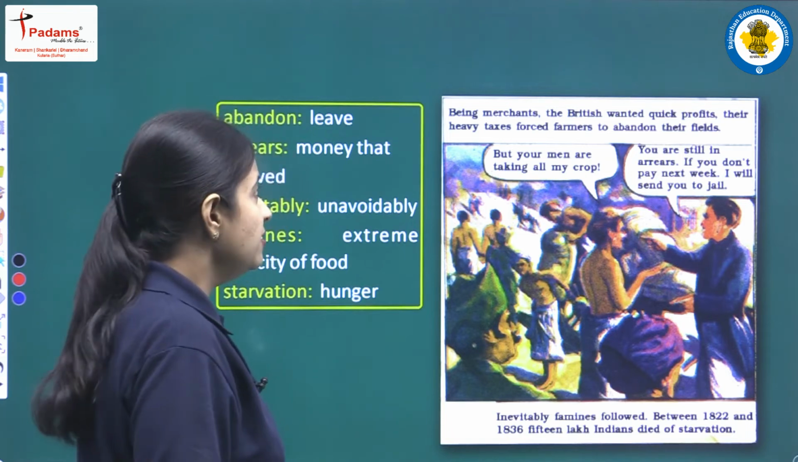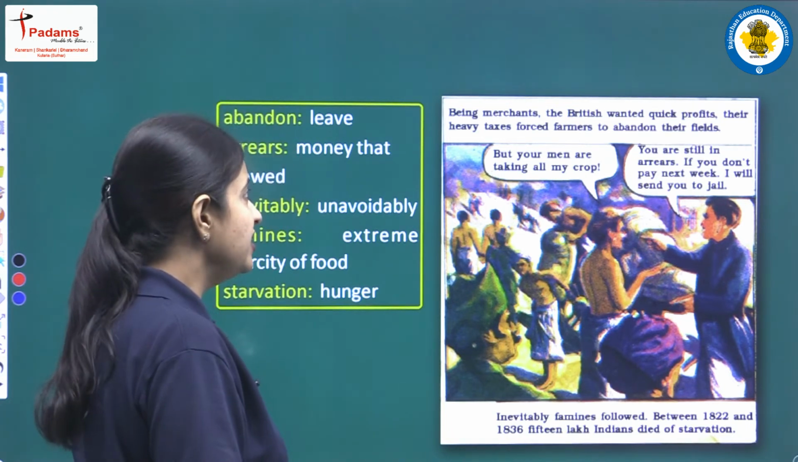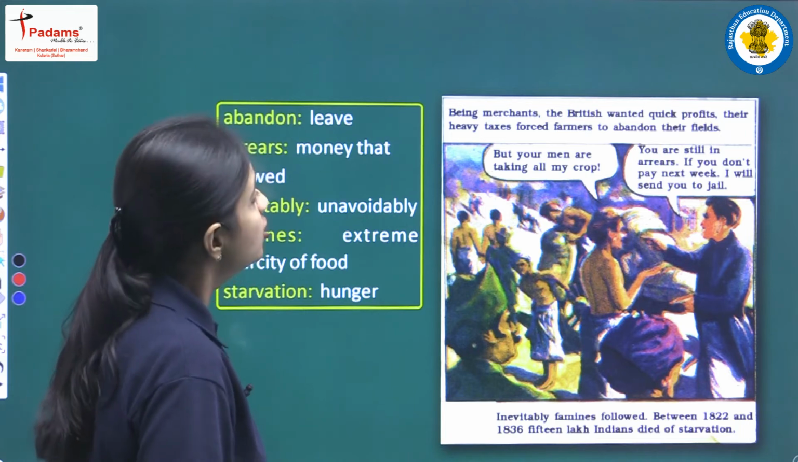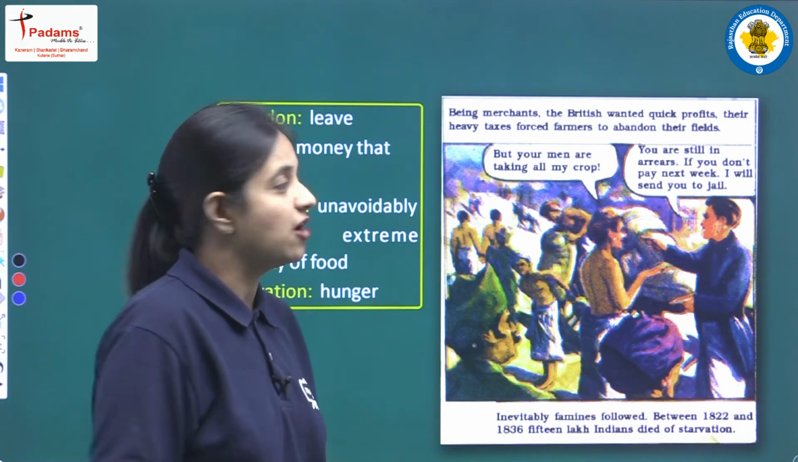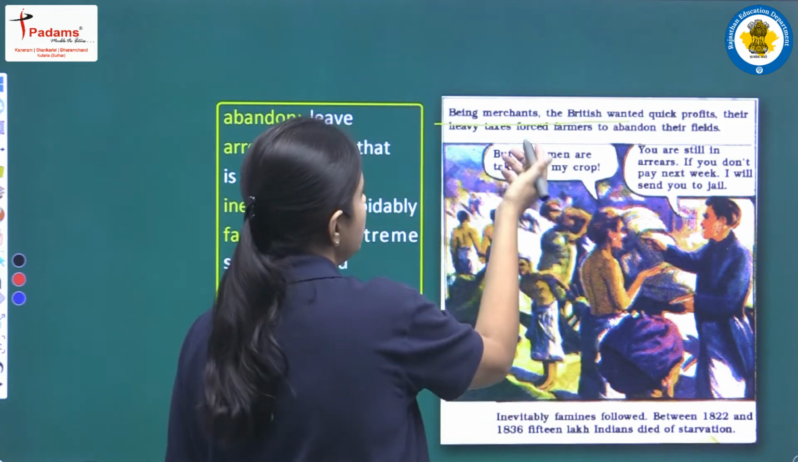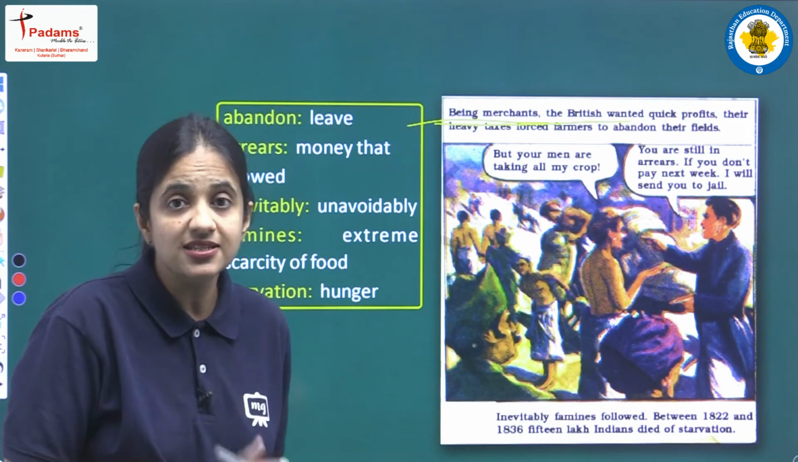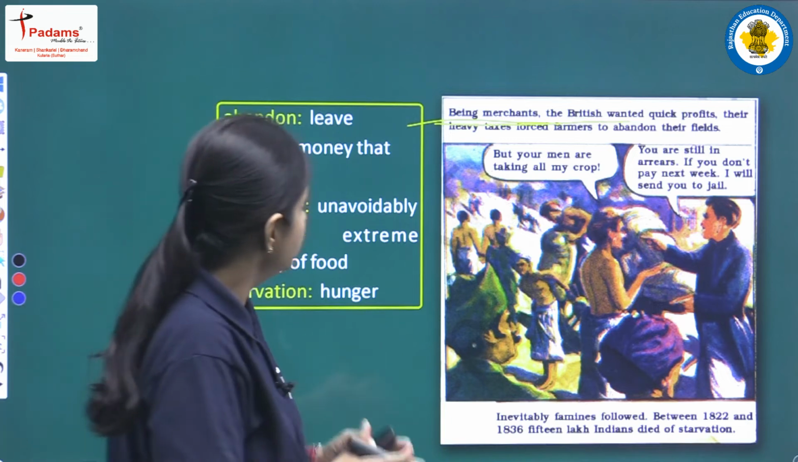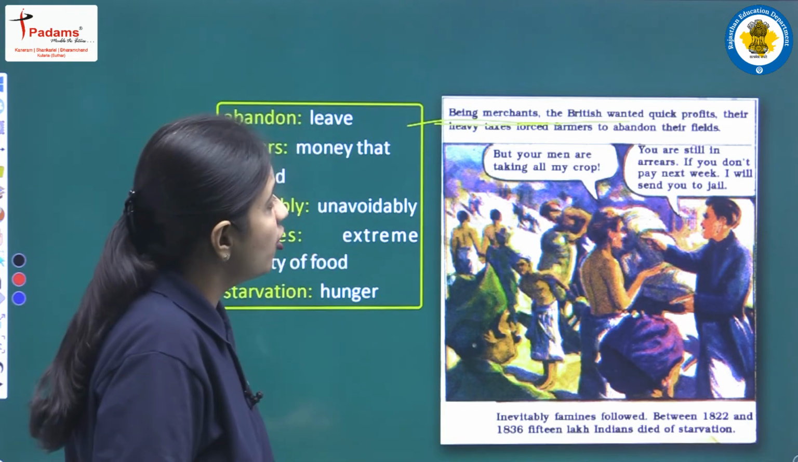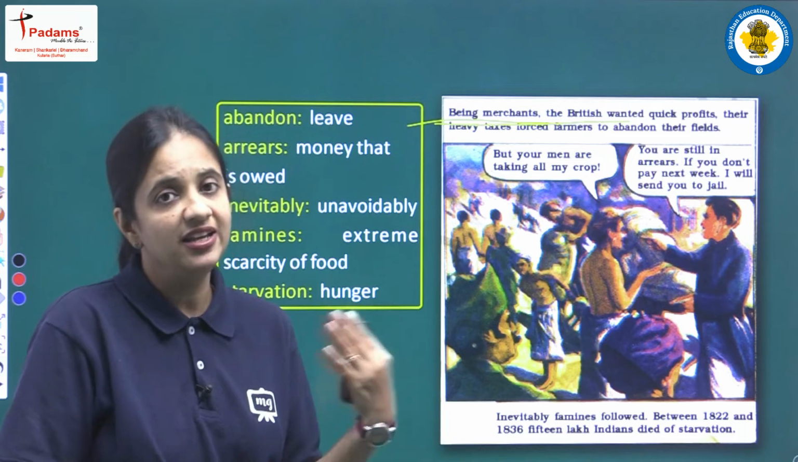Next, being merchants, the British wanted quick profits. Their heavy taxes forced farmers to abandon their fields. Now we all know that first of all the Britishers came to India. Why? Because they were merchants, they just wanted to do business here. So yes, they came as merchants, but now they wanted quick profits, they wanted to earn more and more money here in India.